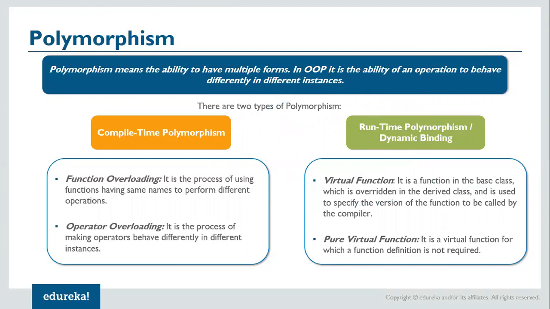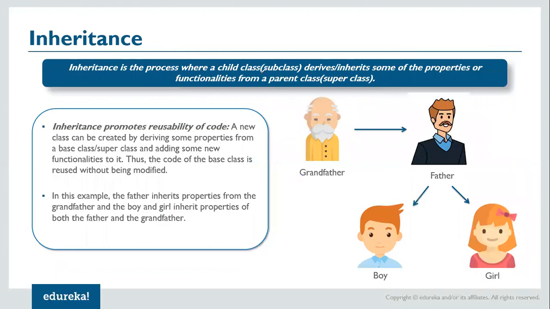So moving on, then we have inheritance. Now what is inheritance? Inheritance is the process where a child class or a subclass derives, or inherits, some of the properties or functionalities from the parent class or superclass.